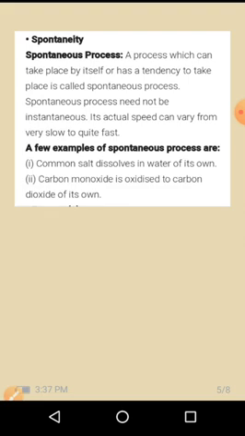A few examples of spontaneous processes are common salt dissolving in water on its own, and carbon monoxide being oxidized to carbon dioxide on its own. So these are examples of spontaneous processes.